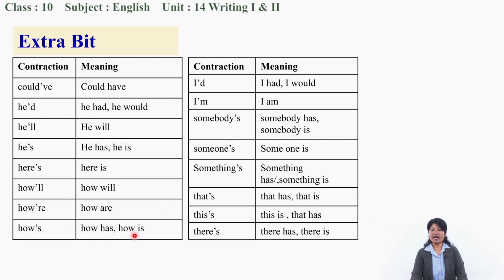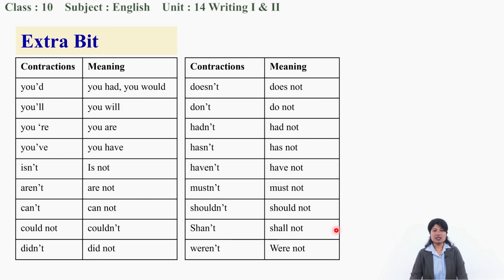How's, how has and how is, both. I'd, I would or I had, both. I'm is I am. Somebody's, somebody has, somebody is. Someone's, someone is. Something's, something has or something is. That's, that has, that is. This is, this has. There's, there has, there is.